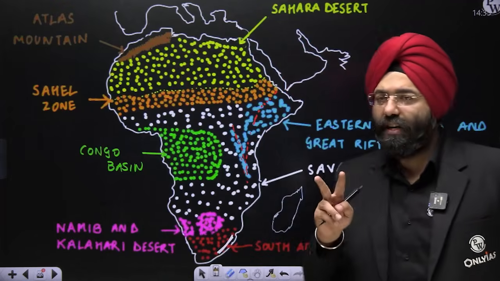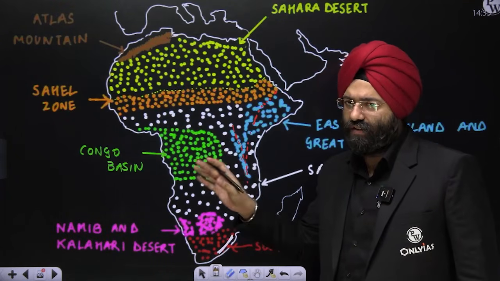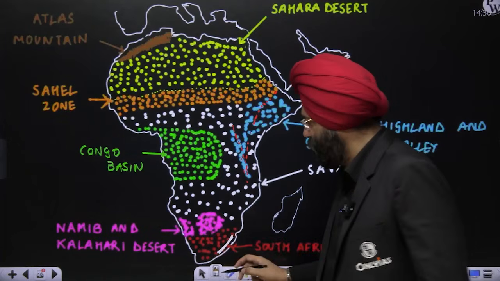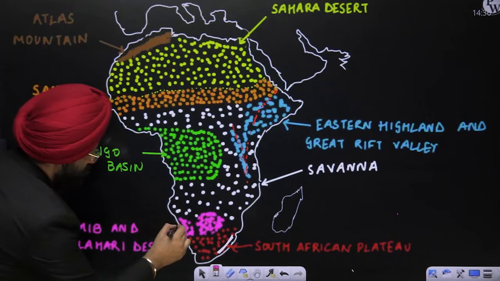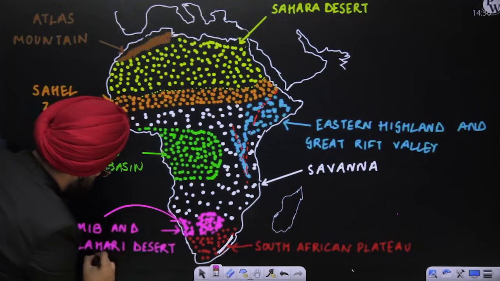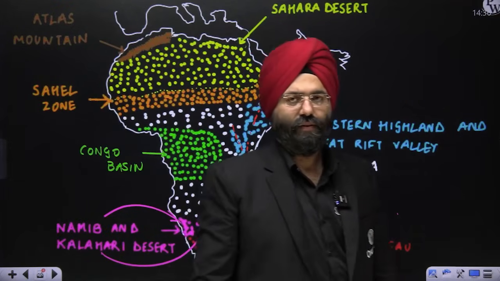Now, there are 2 very important deserts also present here. We will be considering the other deserts also comprehensively. Don't need to worry about that. This is basically the Namib. If you see over here, let me mark it also. When I say Namib, this is basically Namib. This is Kalahari, which I'll show you in the coming maps.